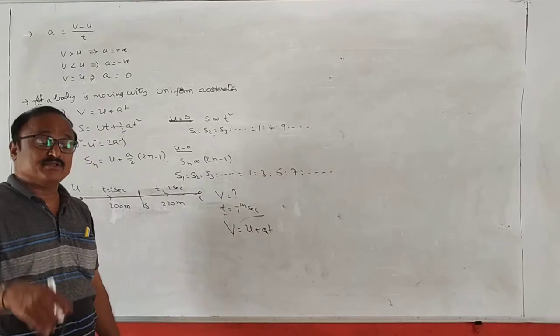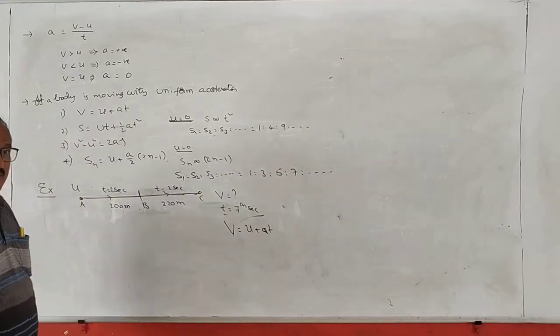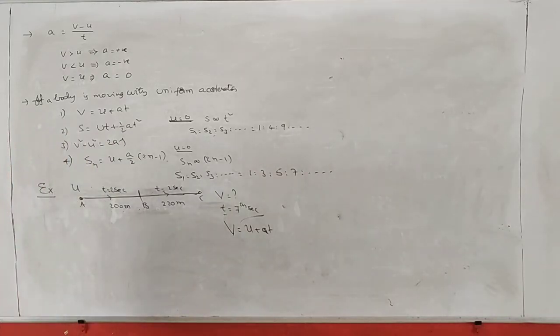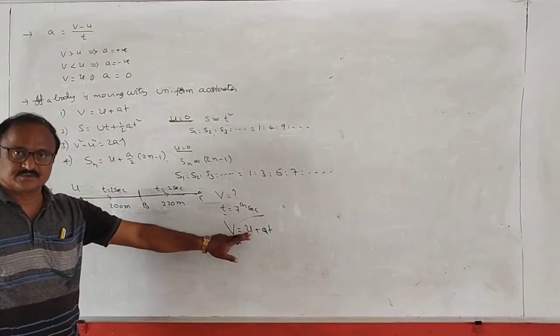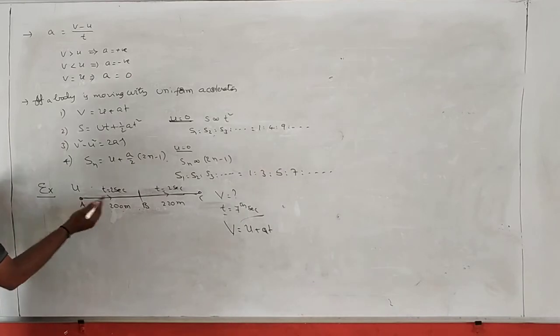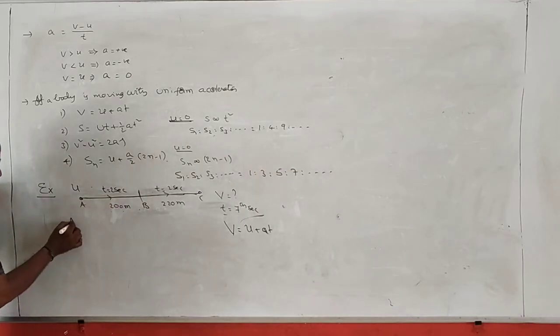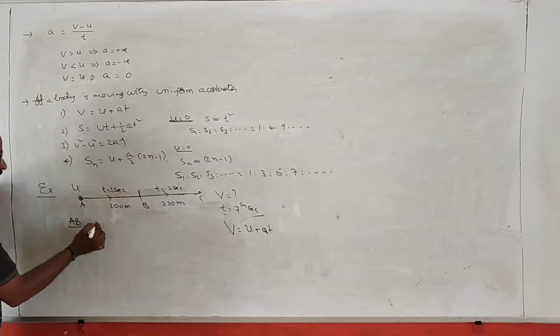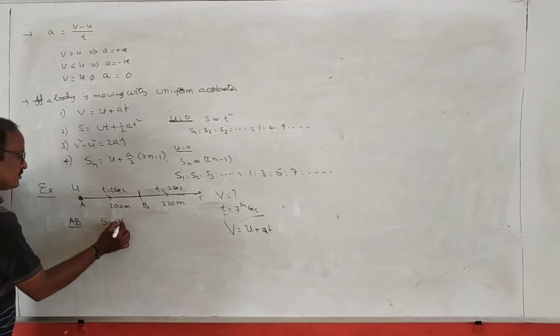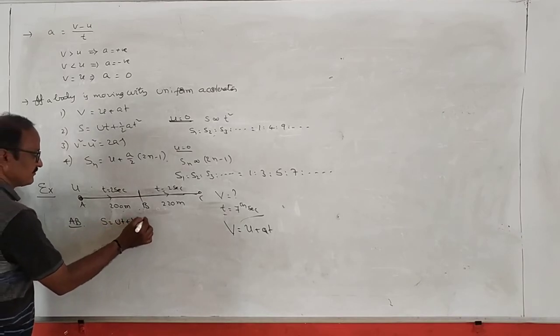But in the problem u is also not known ఎందుకంటే body not starting from rest. Starting from rest అయితే u is equal to 0. Okay, కాబట్టి ఇక్కడ u value తెలియదు, a value తెలియదు, క్యాలిక్యులేషన్ చేయాలి. Just from A to B చూడండి, initial velocity వలన distance ఫార్ములా తెలుసు, టైం తెలుసు. Use the formula s is equal to ut plus half a t square.